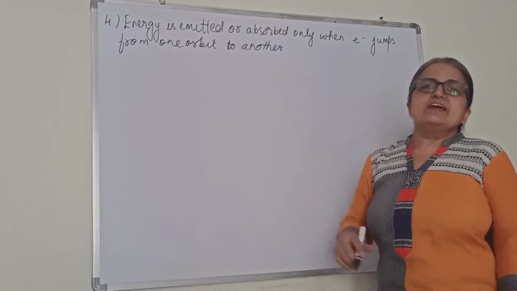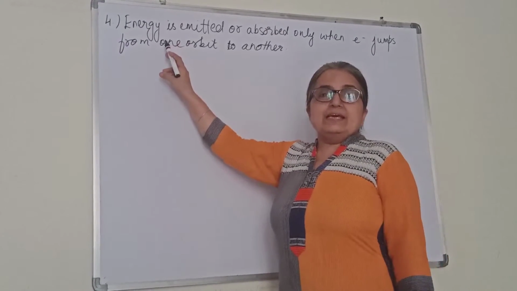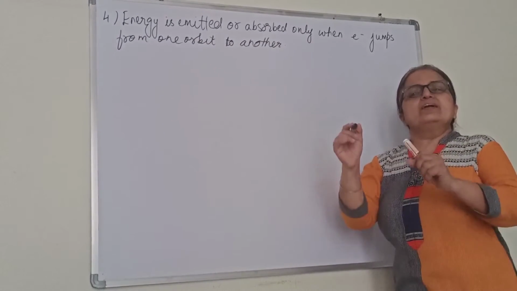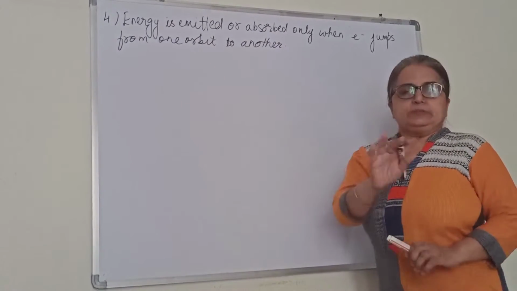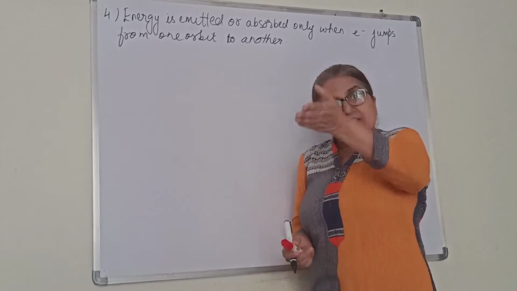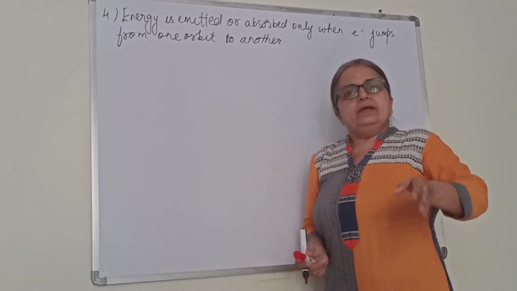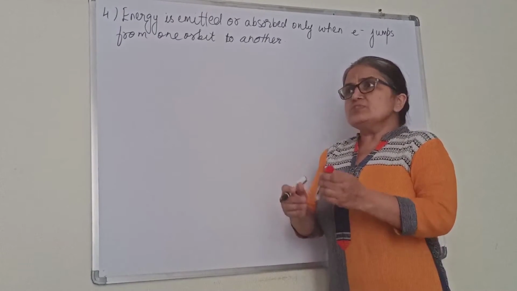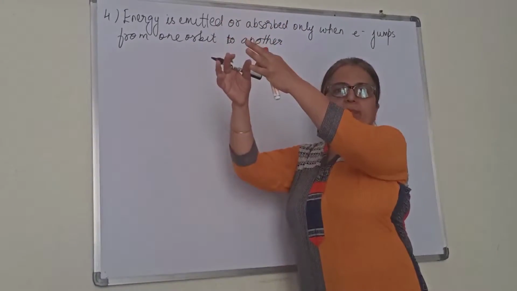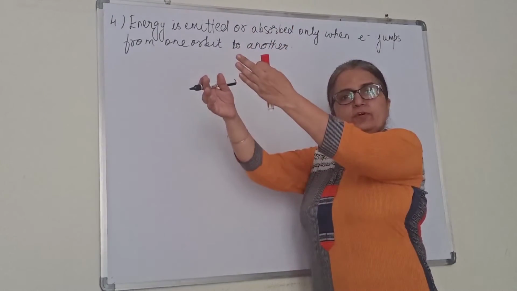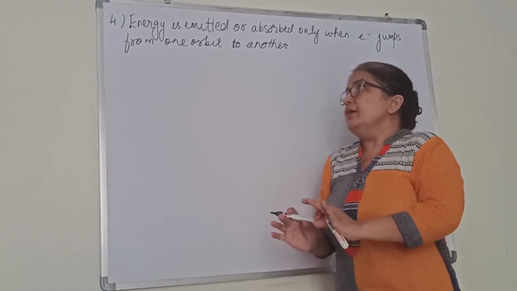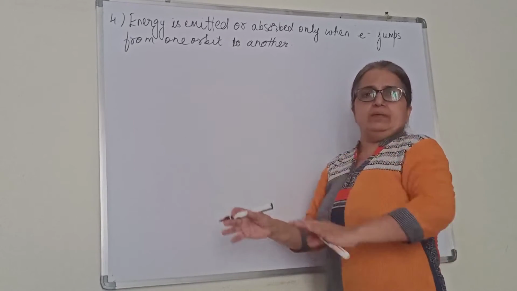Now the next postulate. It says energy is emitted or absorbed only when an electron jumps from one orbit to another. In the third postulate we said that as long as it is in one orbit, its energy is fixed. Suppose it absorbs energy, it will jump to the next, higher orbit. It cannot remain there forever. It has to come back to the normal state to get stability. So while coming back, energy will be released.